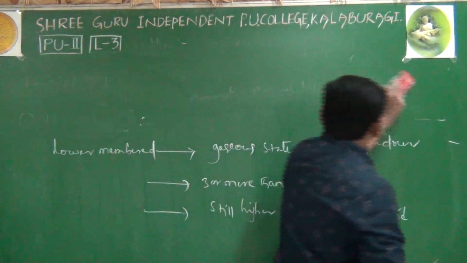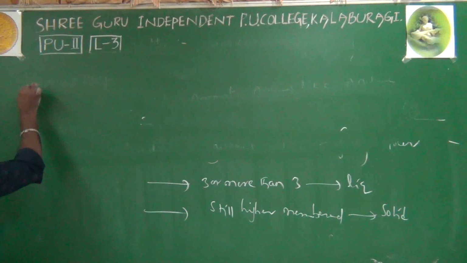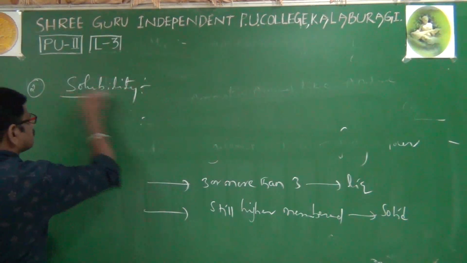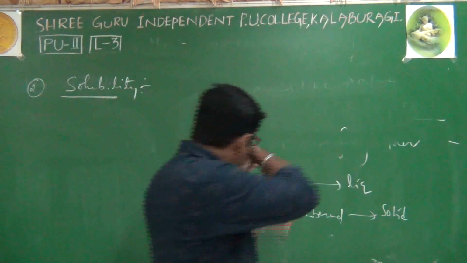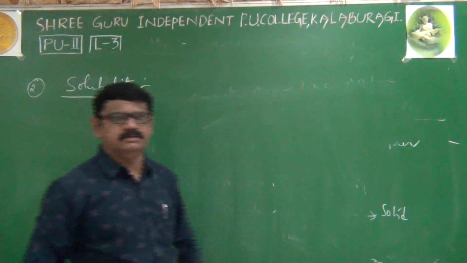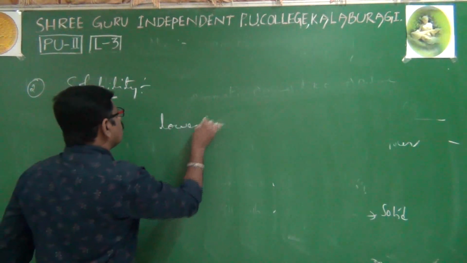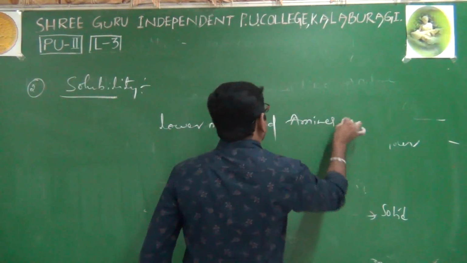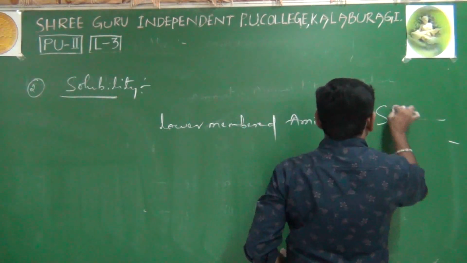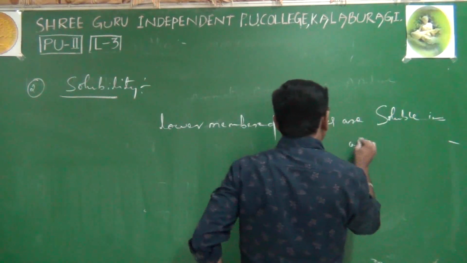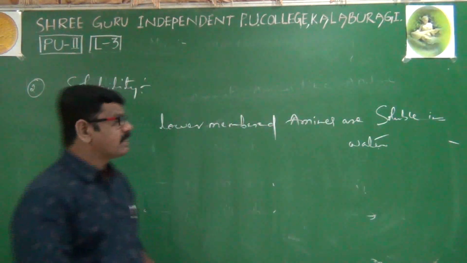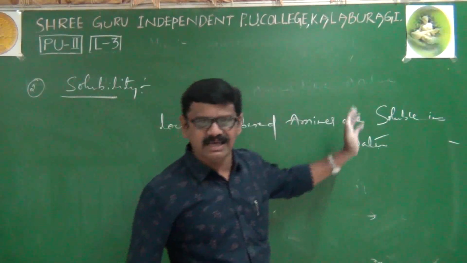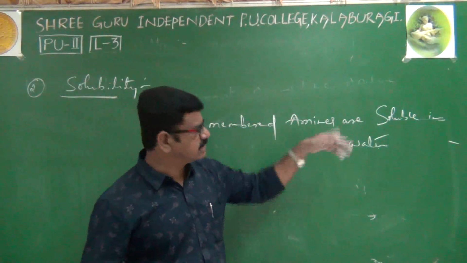Then the second property we'll see is solubility. Solubility of amines. Very simple. Generally, lower membered amines are soluble in water. You can guess the reason. Why are lower membered amines soluble in water? Because lower membered amines easily form hydrogen bonds with the water. That's why they can dissolve.